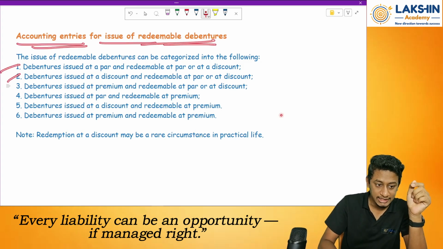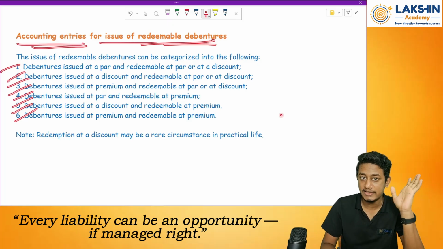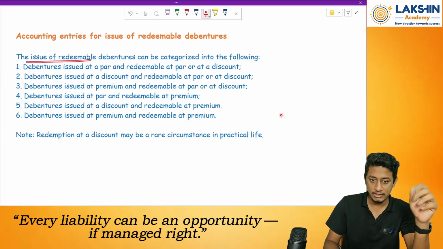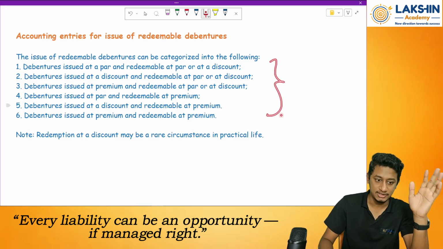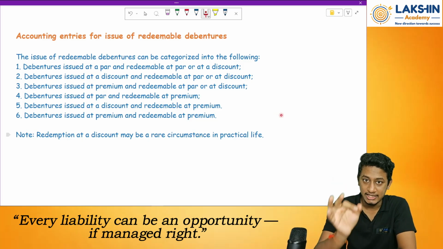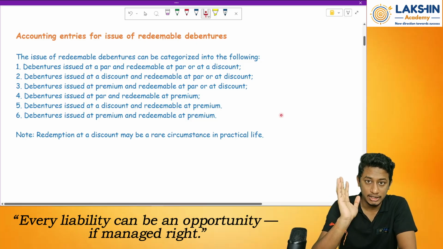There are around 6 different cases in which we might have to pass the journal entries. So now let's understand all of this with the help of journal entries. But before that, just remember, I had told you before that equity shares cannot be issued at a discount. Remember, equity shares cannot be issued at a discount.